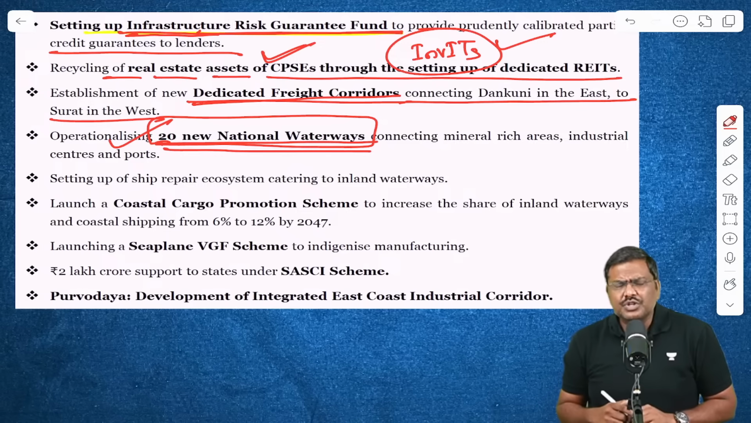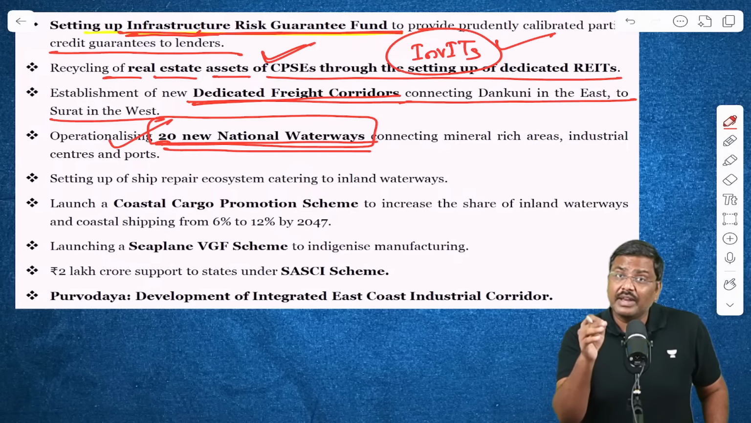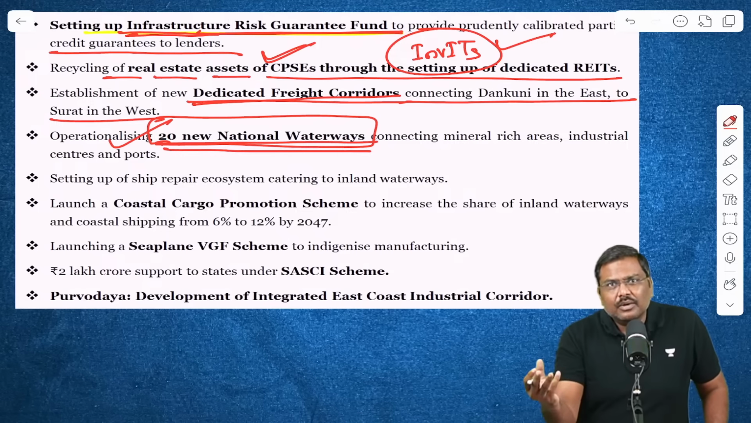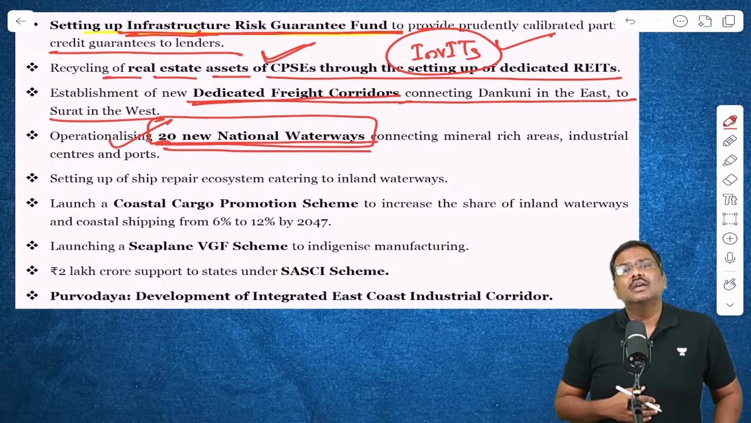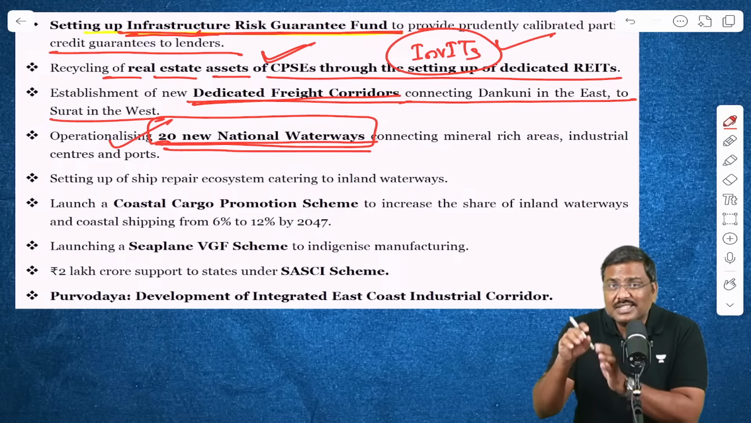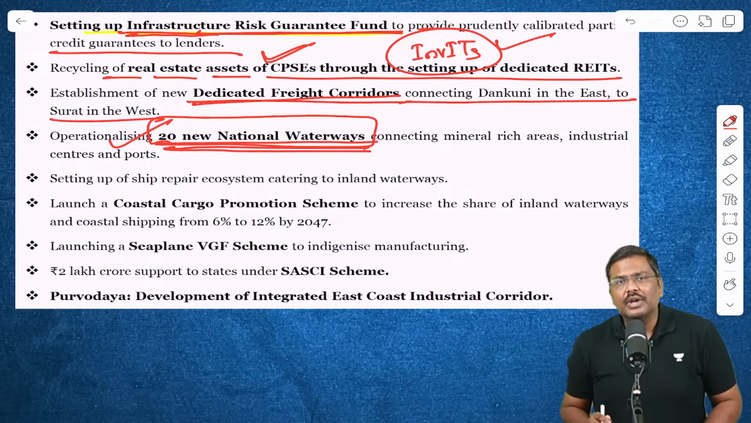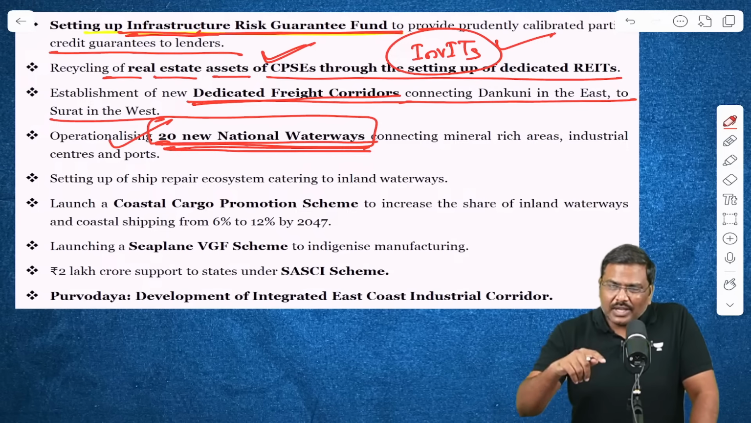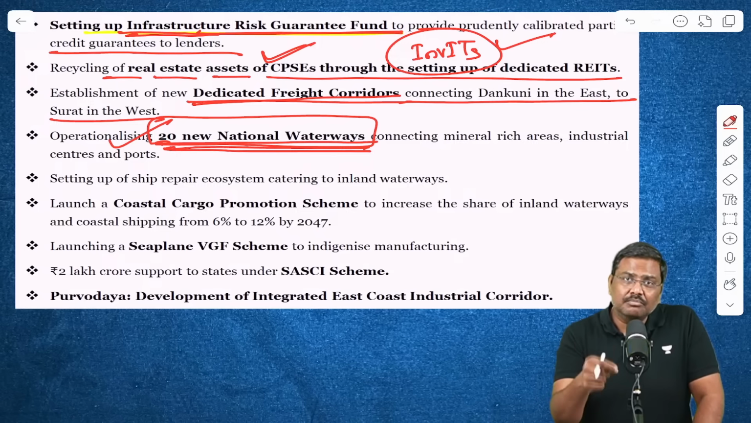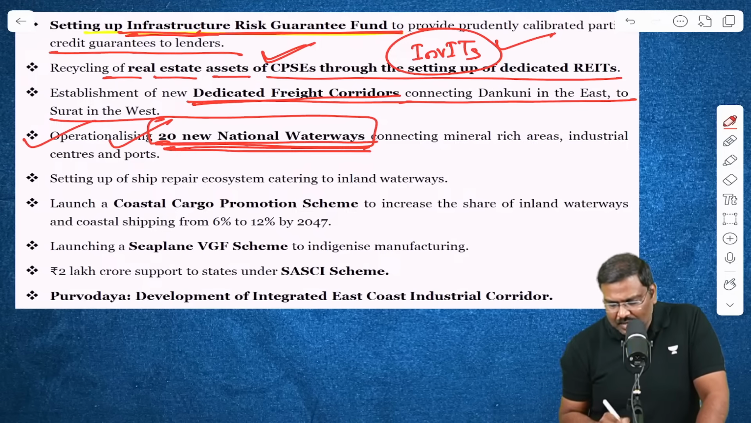And what is the use of promotion of waterways? In terms of emissions, waterways are very efficient. These will have the lowest emissions. In terms of land acquisition, there is no problem with this. In terms of cost of transportation, this mode is the cheapest. That's the reason the Government of India is promoting national waterways. So to the existing waterways, 20 more waterways will be operationalized. That is one more announcement.